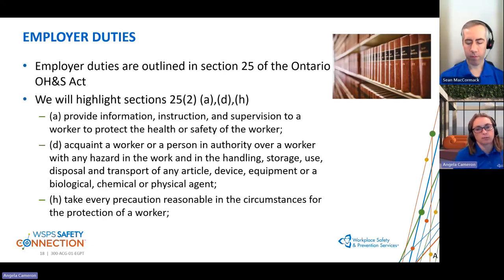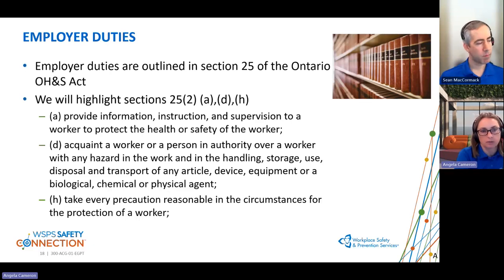As the prevalence of battery electric vehicles increases, and as workplaces bring these vehicles into their workplace, that brings new hazards. So with that, we wanted to go back and look at the employer's duties and responsibilities.